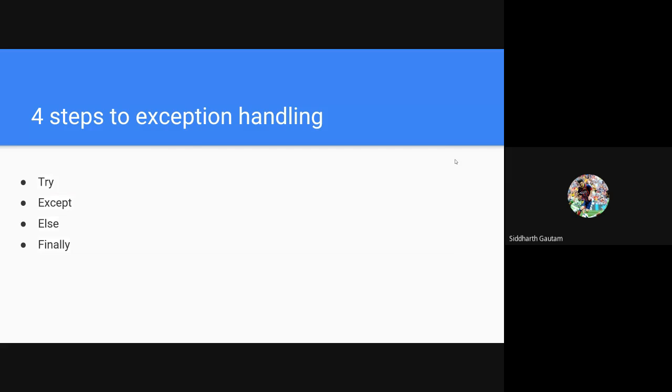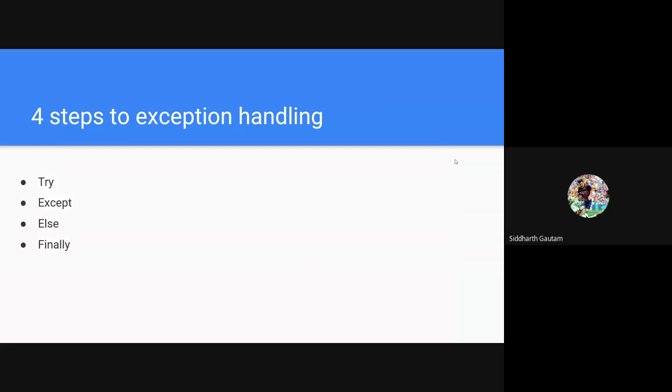And what's the difference here? When Python tries to run that code, if it fails to run the code because of some error, in that case, it will do something else. That's where the second point comes in, which is except. So if there's an error, the code inside the except block will run. That will be the one that's getting executed.